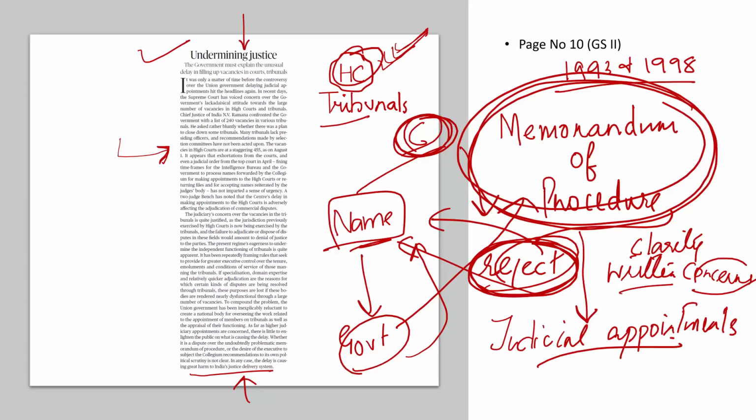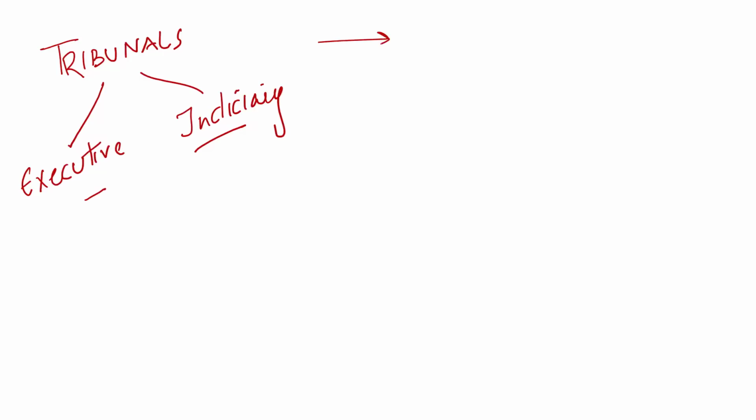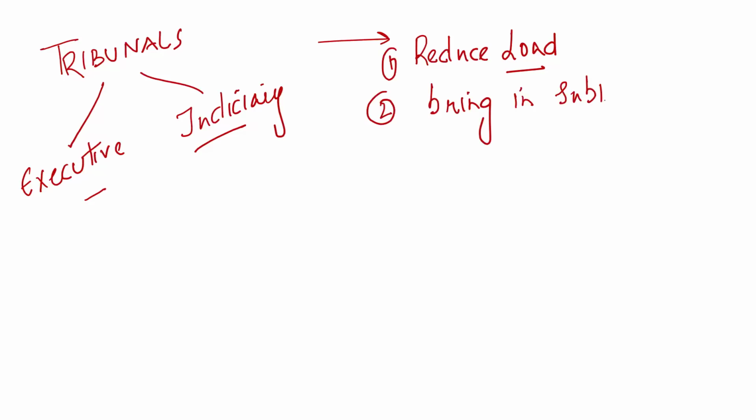What about tribunals? These tribunals, you would know, have members from the executive and members from the judiciary as well. What is the purpose of a tribunal? There are lots of purposes, but broadly there are two main purposes. Number one, reduce load on high courts and the Supreme Court. And number two, bring in subject experts.